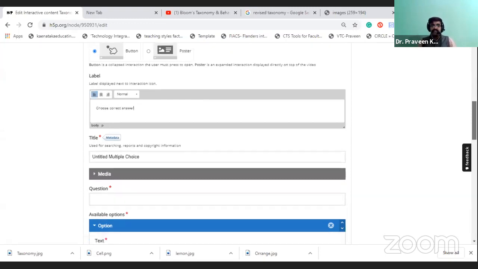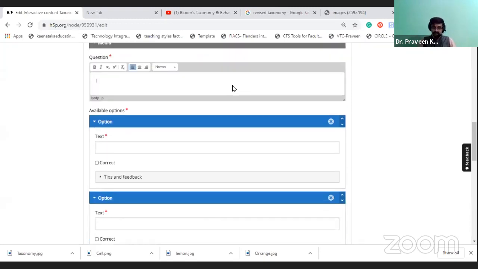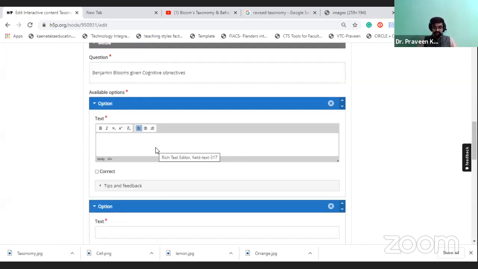Next you can go with the question. So what I can say is: Benjamin Bloom's given cognitive objectives. Here you can provide the 6 objectives.